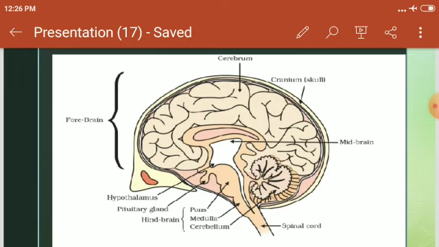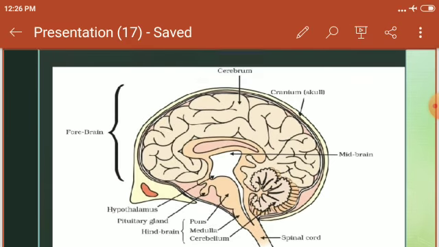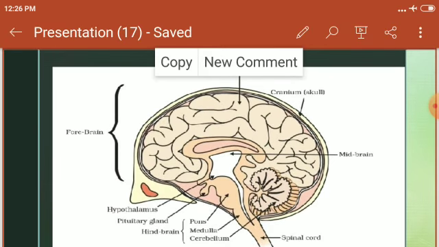That is, see, forebrain, midbrain, hindbrain and spinal cord. Spinal cord is always a continuation of the brain. And in the hindbrain, which are the parts? The parts are pons, then medulla and cerebellum. Okay. Then forebrain, which are the parts?